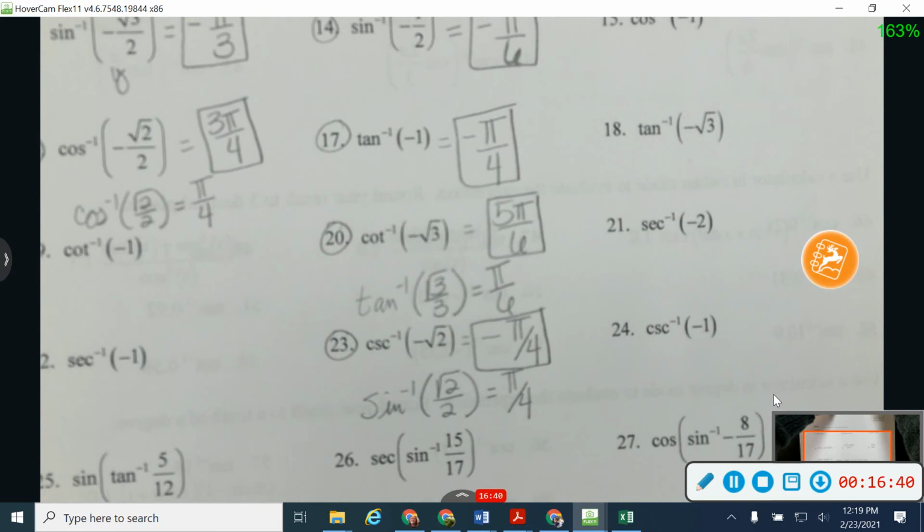Again, once you get good at them, they go very quickly, okay? But keep referring back to your 3 pictures that you have on your paper there.